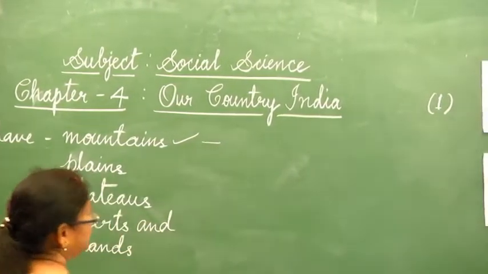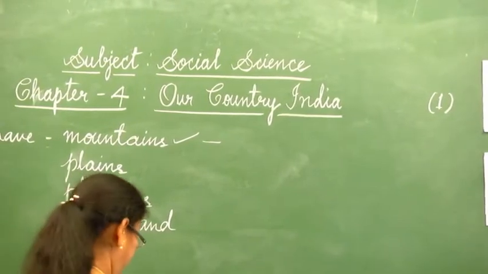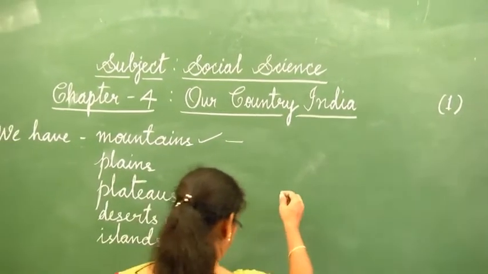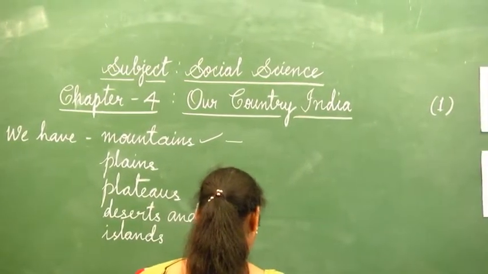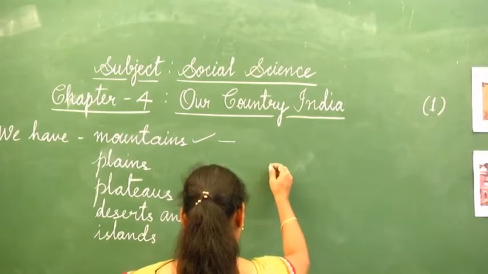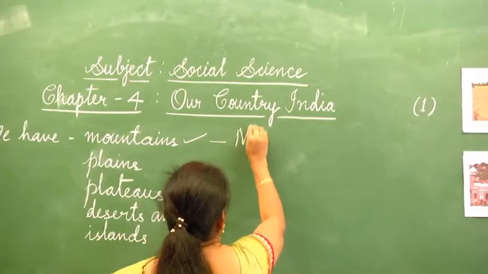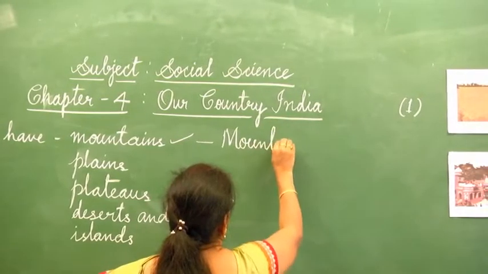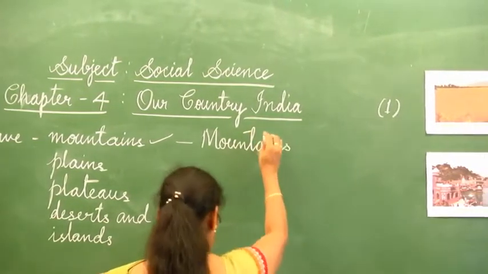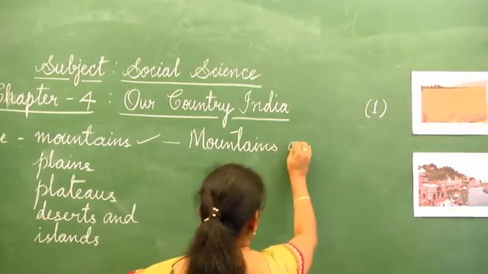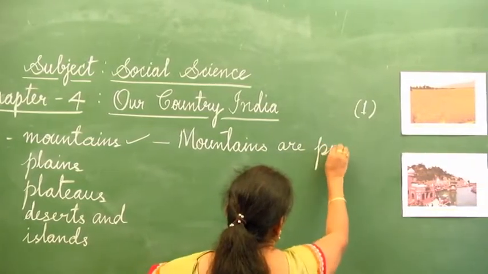Mountains. Mountains are the steep areas.